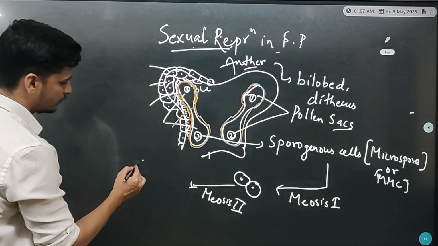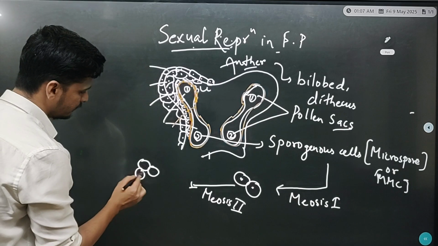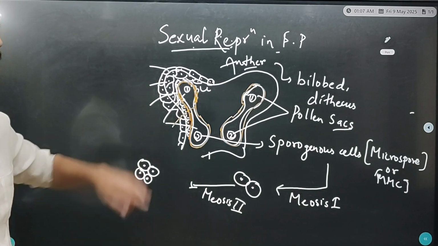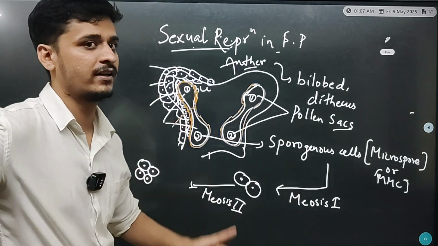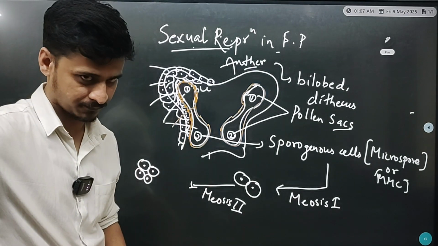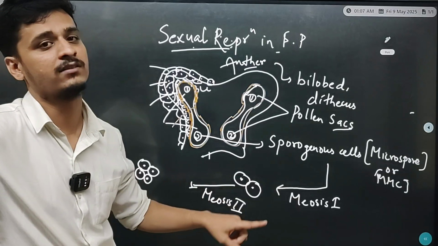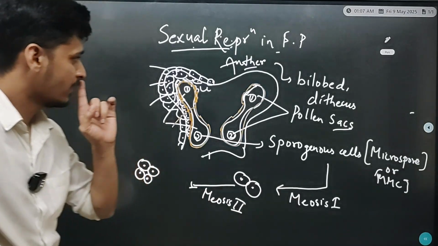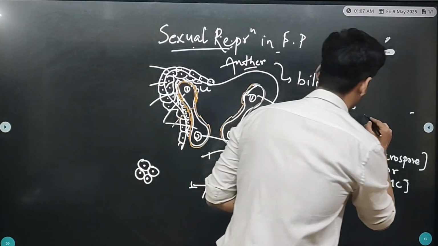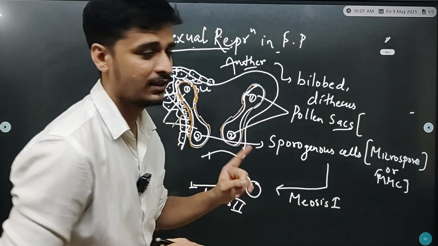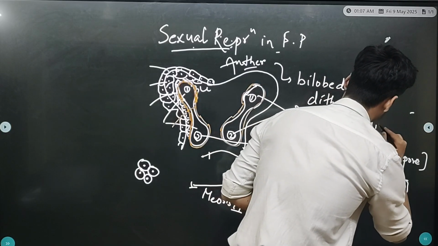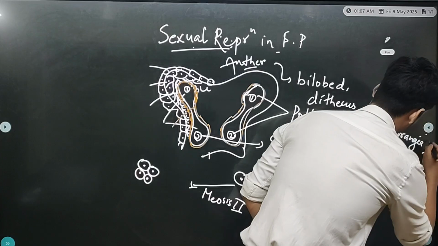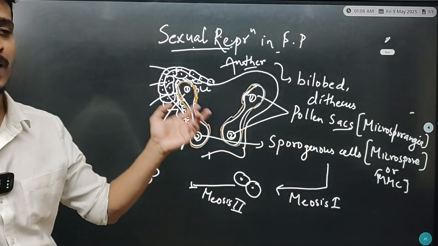After meiosis 2, the 2 cells will result in 4 cells. So in production of male gametes and pollen grains, there is only meiotic division. Here one more thing to remember: the pollen sac is known as microsporangia, or microsporangium.